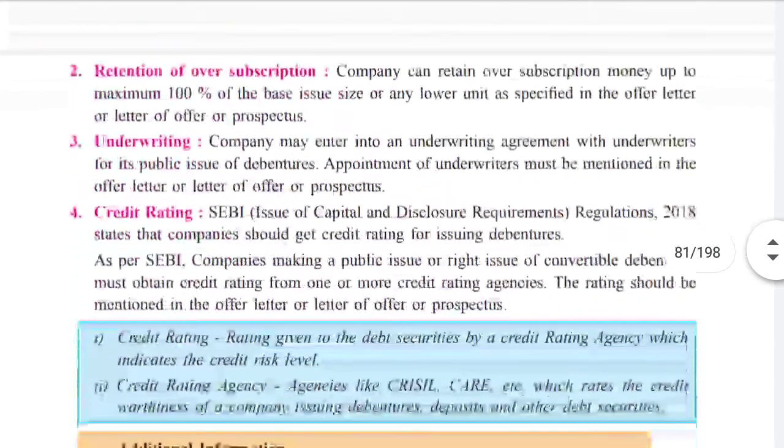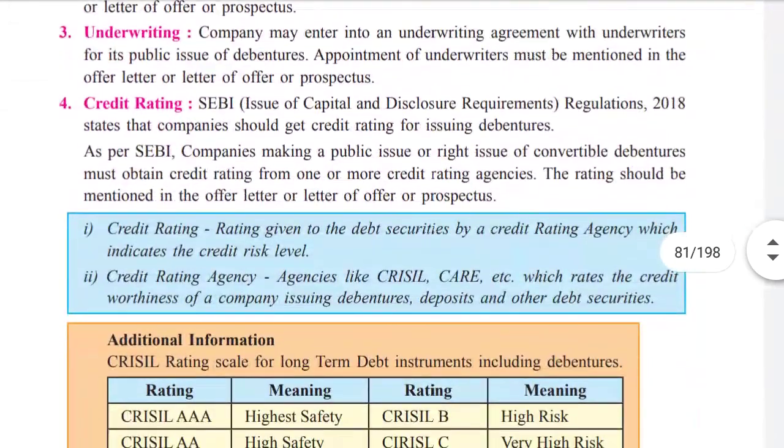But suppose we do not get subscription, then what's going to happen? Obviously, we are in need of debentures, and at least 10 lakhs we are getting, and for the rest, suppose we are not getting up to 75%, then in that case what's going to happen? We want those debentures to be issued, isn't it?